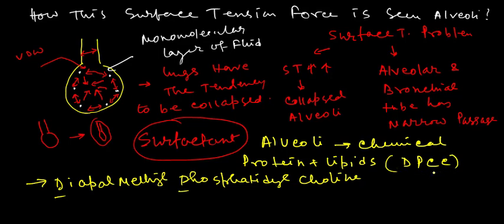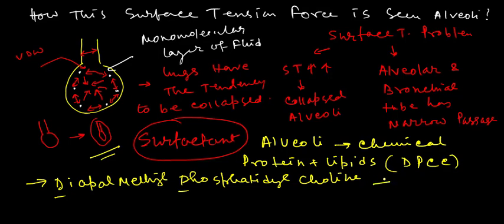This prevents the surface tension force of the monomolecular layer, so that the lungs cannot collapse even after expiration. Even after our forceful expiration, the lungs cannot fully collapse, and this is the main function of the surfactant.